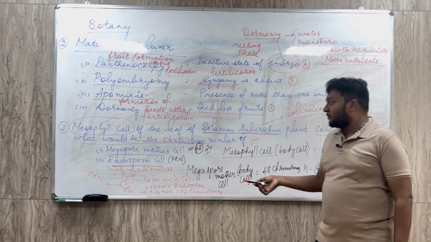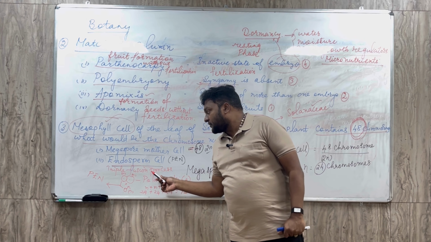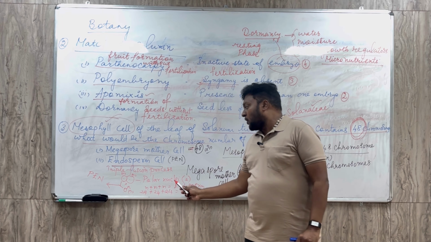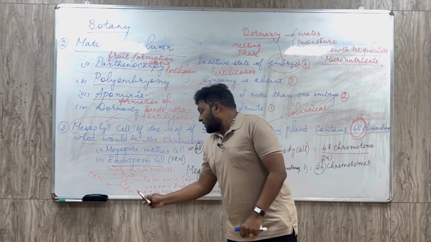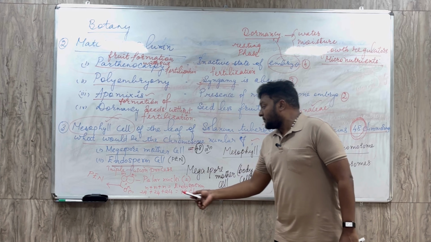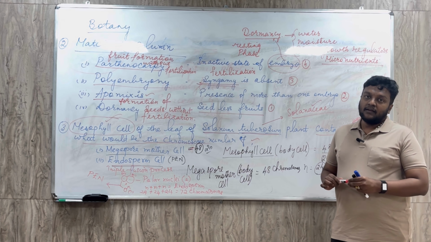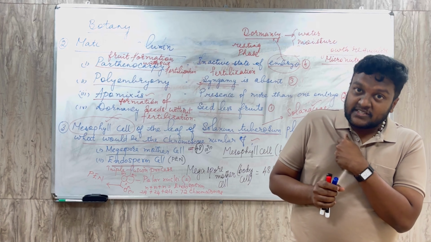Can you understand how this primary endosperm nucleus is formed by the process called triple fusion? For the triple fusion, two female gametes, that is the polar nuclei, and one of the male gametes are involved, and each gamete comprises a haploid set of chromosomes. So 24, 24, 24, altogether 72 chromosomes are present in the primary endosperm nucleus. So I hope you can understand all those three questions, and furthermore questions are also there.